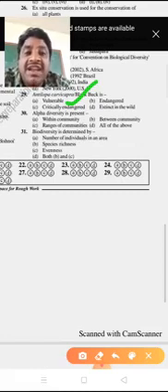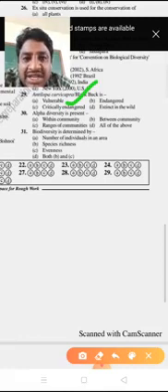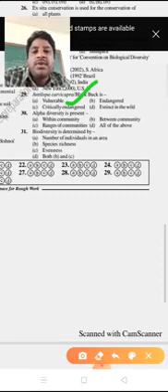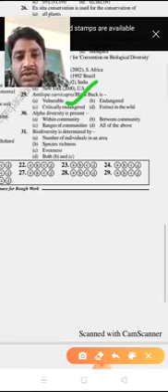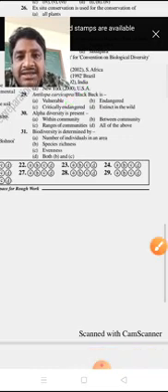Endangered means a very high risk. Vulnerable means a high risk only. That's why blackbuck is a vulnerable species. So option A is the right answer.